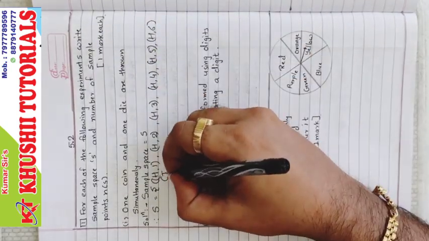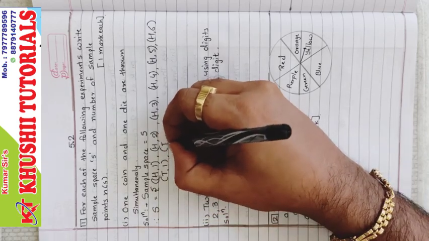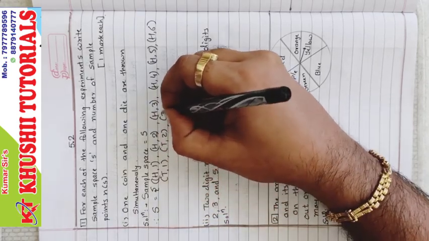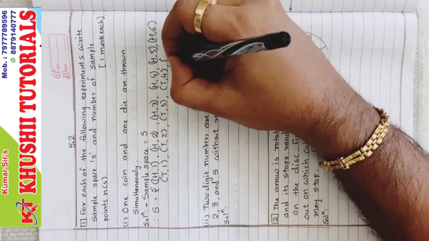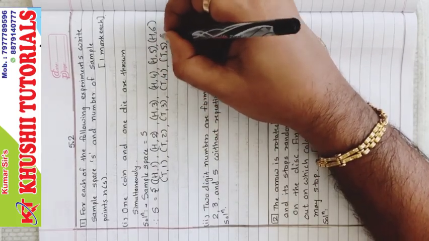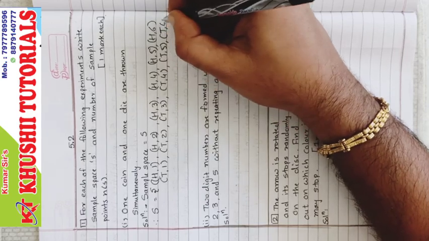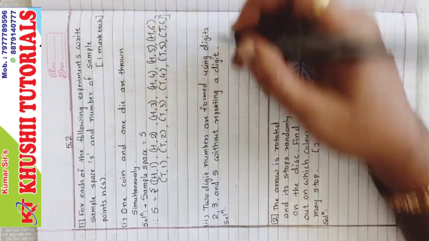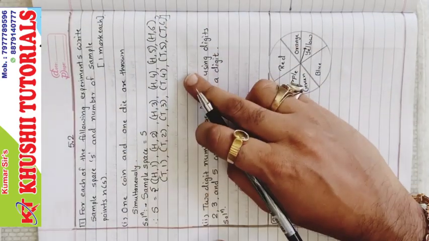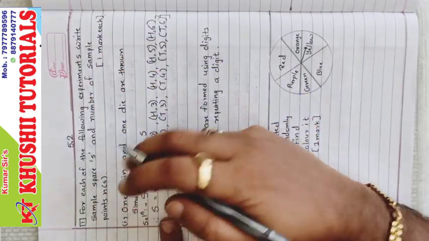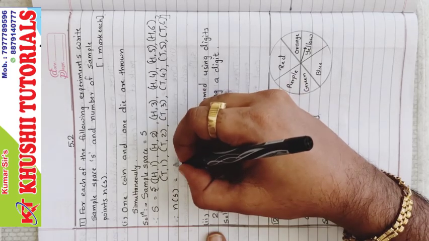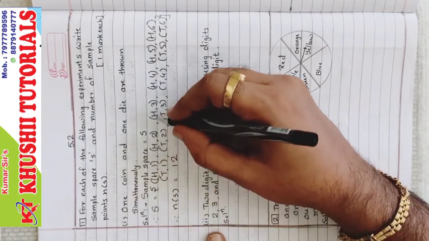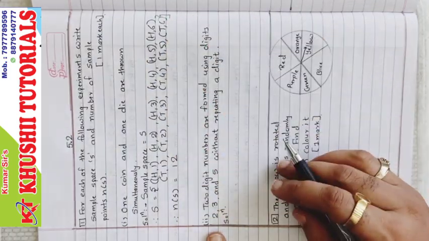And similarly now tail 1, tail 2, tail 3, tail 4, tail 5 and tail 6. Now flower bracket close. So these are the sample space. Also we have to write number of S. Therefore number of S equal to 12. 1 2 3 4 5 6, 6 and 6, 12.